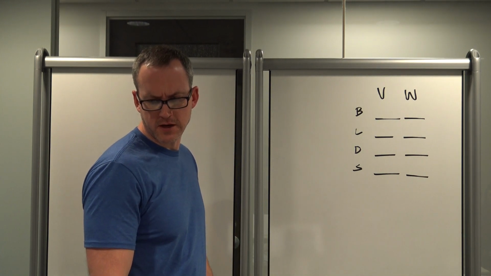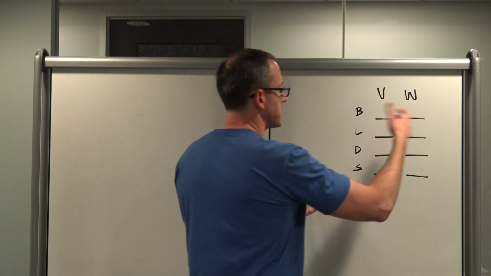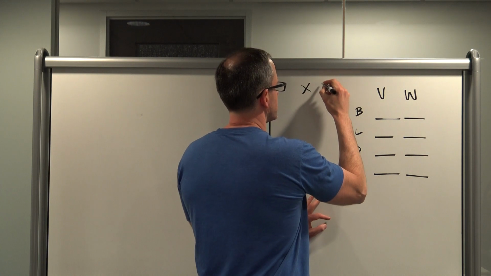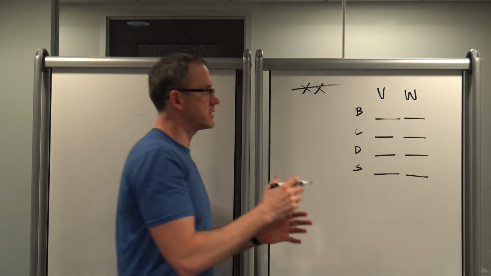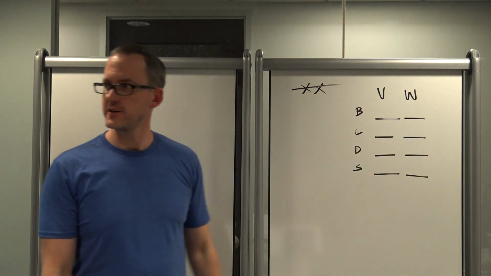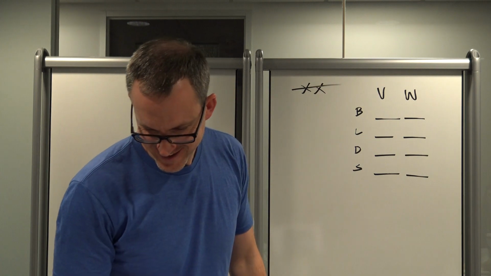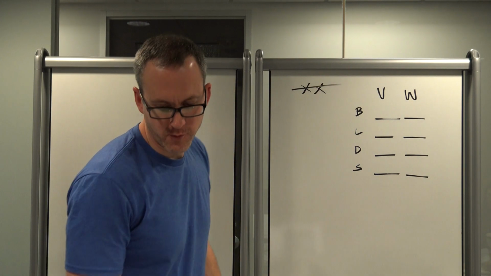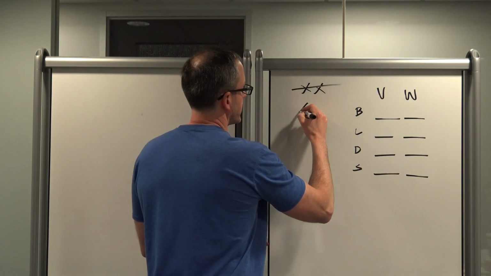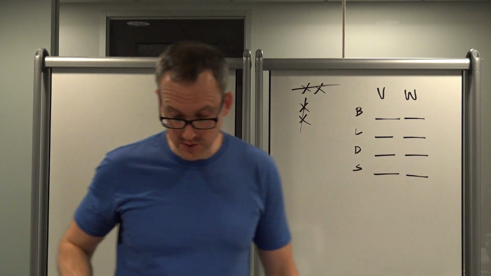At no meal does V eat the same kind of food as W. So if they don't eat the same kind of food at the same meal, then that means I can essentially go like this, right? I'm never going to see two things horizontally. For all those horizontal folks, you have to change your rules up here, sorry. Neither of them eats the same kind of food more than once. Okay, so that's actually the same rule, but it's this way. So we're never going to see this happen either, right? I'm still wondering what the foods are.